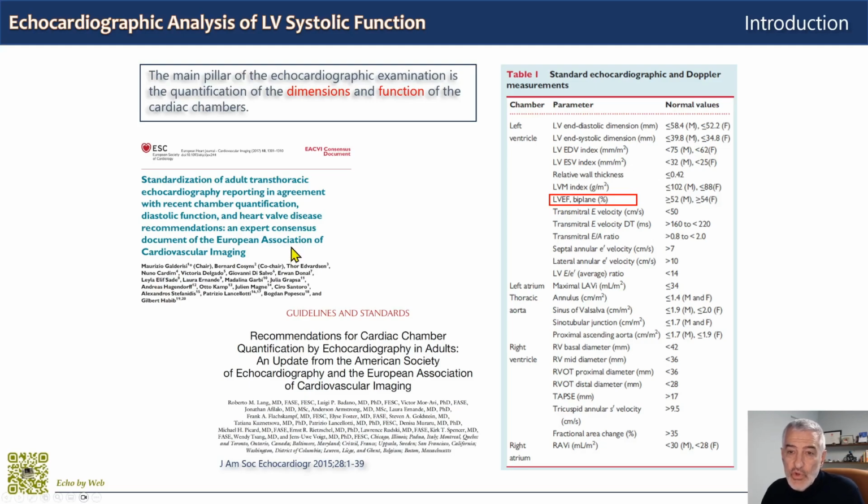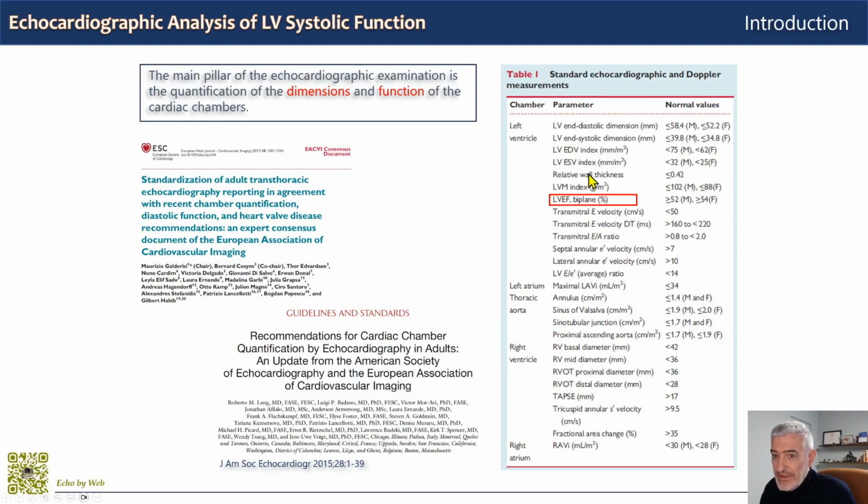So the central focus of our echocardiographic examination is the quantification of the size and function of the cardiac chambers, and necessarily of the left ventricular chamber as number one. Your essential references are these ones: the 2017 European Association of Cardiovascular Imaging document on the standardization of the echocardiographic reporting, which follows the 2015 recommendation for the quantification of the cardiac chambers down here.